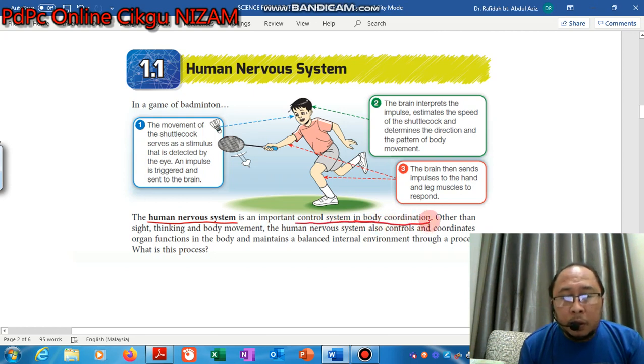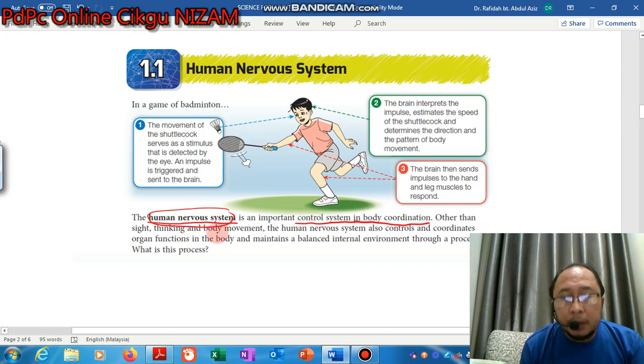So all the processes that occur in our body are controlled, regulated and coordinated by what we call the human nervous system. Yeah? So you must know this human nervous system is very important.